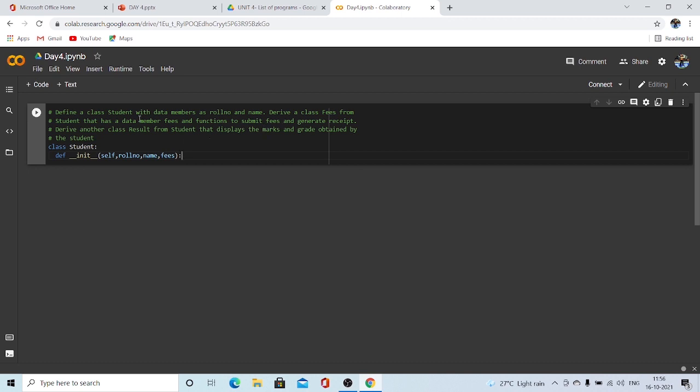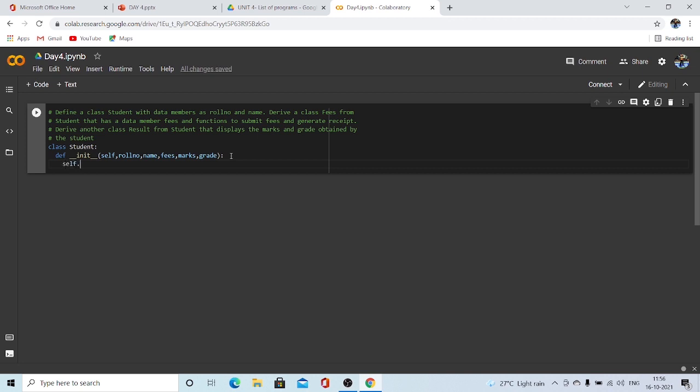Let's also take marks, because they are asking to derive another class result from the student, and the grade obtained by the student. We have to display that, right? Okay, now let's take marks and grade as well of the student. We have created this.